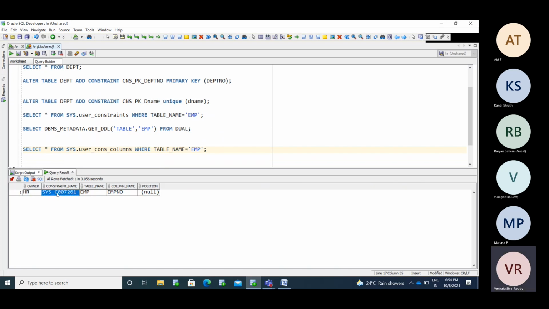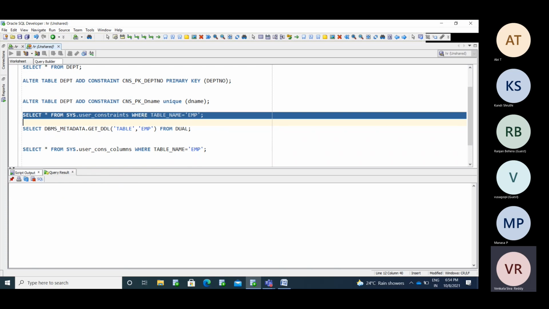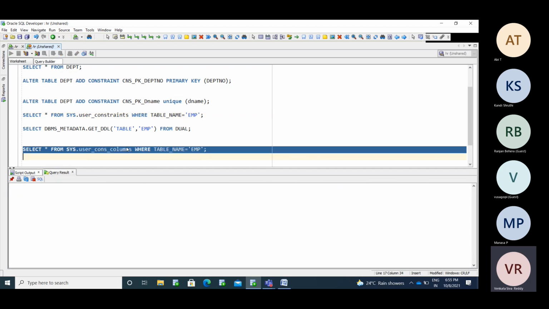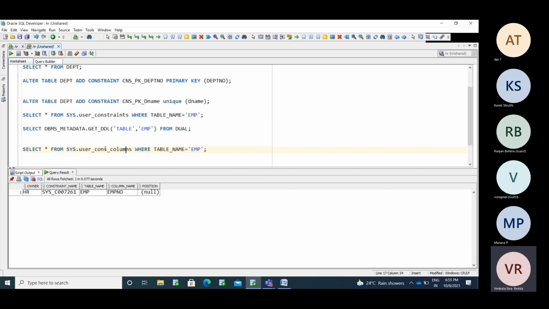Here the constraint name is sys_c007261, the table name is EMP, and the column is the EMP number column. So these two tables show what constraints we have on a particular table, and on which column each constraint is. To find the column, use user_cons_columns where table_name equals EMP.